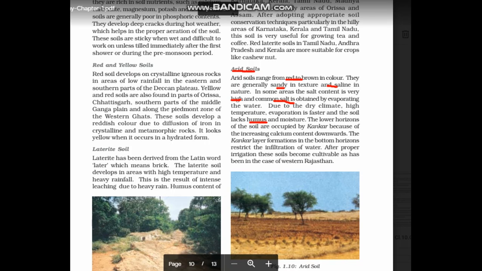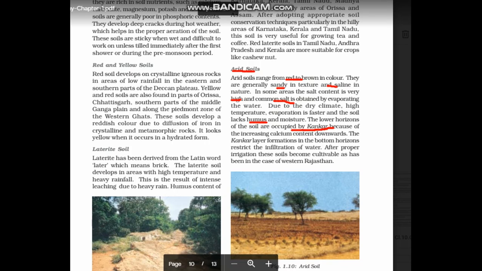Whereas in some places, because of the conker nodules, the soil cannot absorb the water. Then surface water evaporates soon due to continuous heating. The conker layer formations in the bottom horizons restrict infiltration of water. Suppose if it is a normal soil, like clay soil or any type of soil, if rainfall happens, soil absorbs the water and water goes underground. It acts as an infiltration.